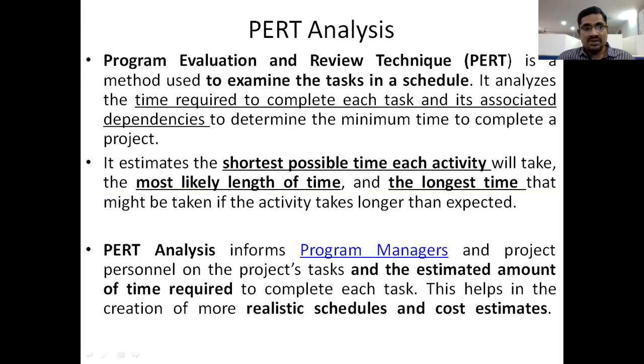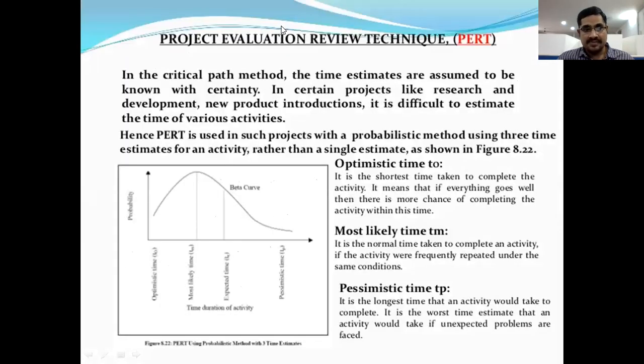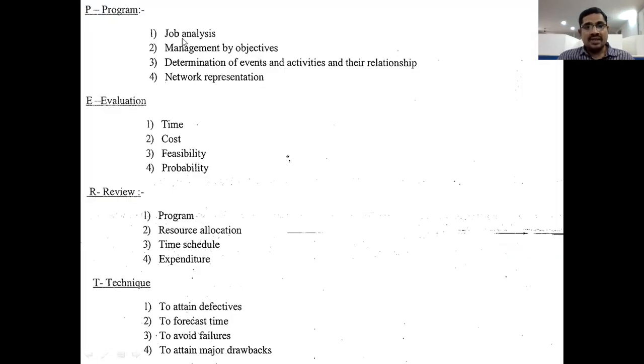So this is all about CPM and PET network diagrams. In this PET, we should plan for job analysis. Job analysis has two types: job description and job specification. Job description means the duties and responsibilities of a particular job, right? And job specification means the job holder's qualities and qualifications, right? So plan for this job analysis.